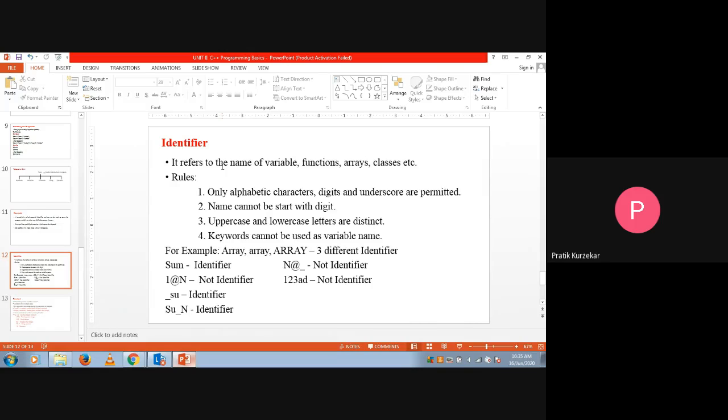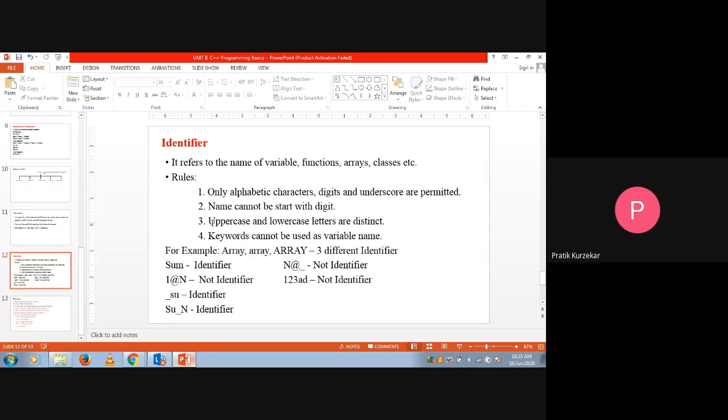The first rule says that only alphabetic characters, digits and underscore are permitted in the name of an identifier. The second rule says that a name cannot start with a digit. So even though the first rule says digits are allowed, the name of the identifier cannot start with a digit.